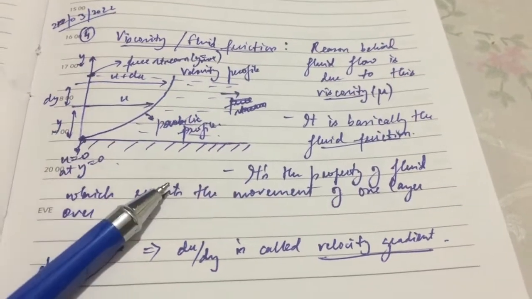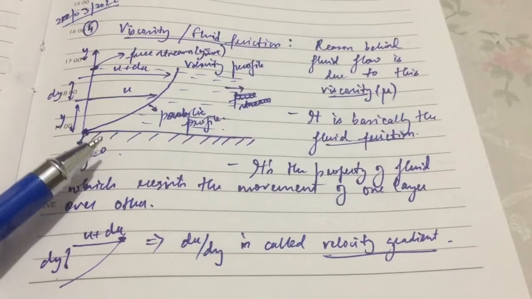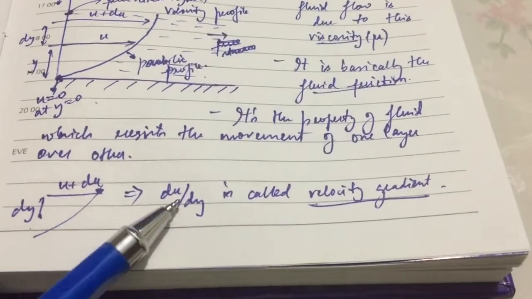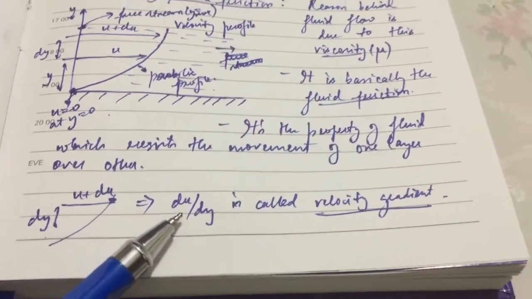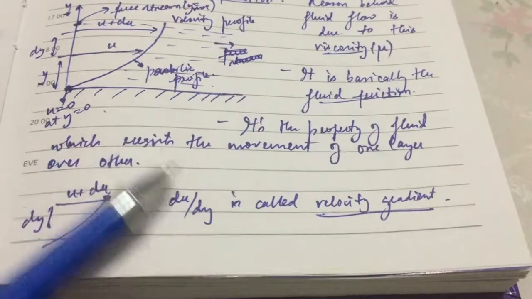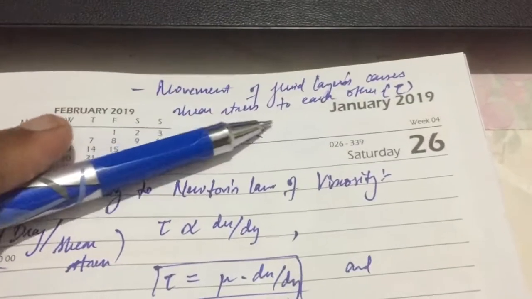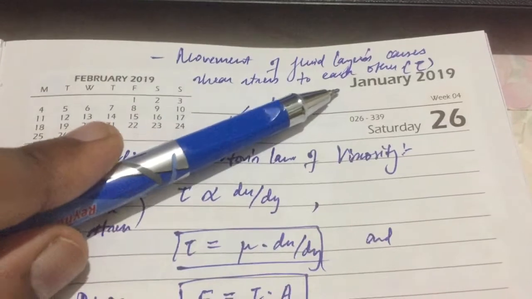Okay, and this velocity profile is basically parabolic in shape. So du by dy, where du is basically the velocity, the change in velocity with respect to the depth is called the velocity gradient. Next, the movement of fluid layers causes shear stress on each other.